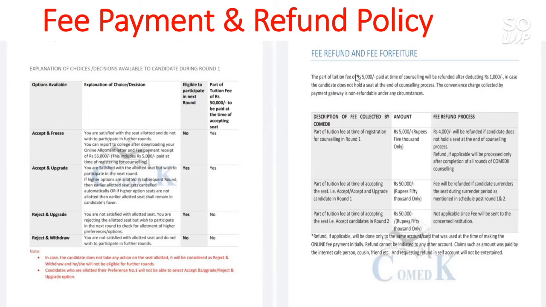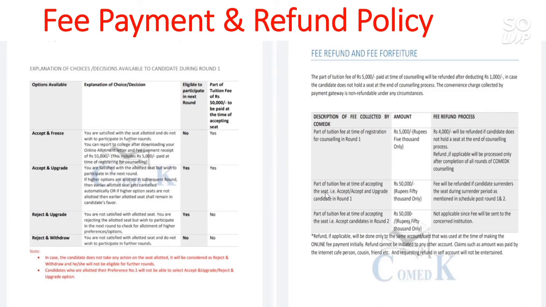And here is the fee refund and fee forfeiture. The part of tuition fee paid at the time of registration is 5,000. If you don't take the admission, you will get a refund after deducting 1,000, that is 4,000 will be refunded back to the original account you used during the payment.